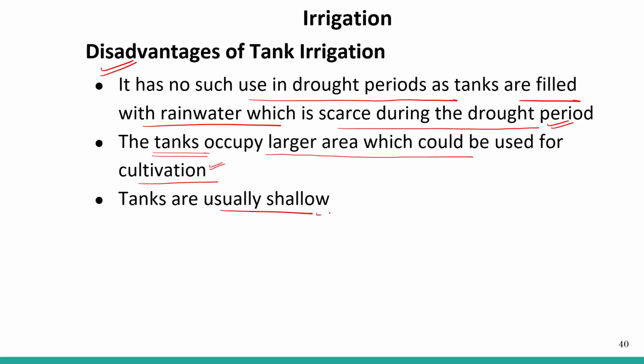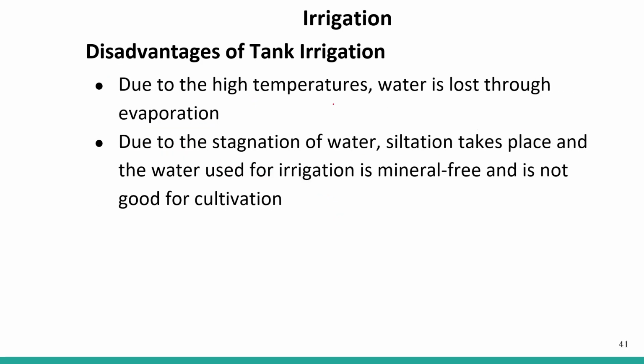Tanks are usually shallow. They are not deep, so they do not contain a large amount of water. Due to the high temperature, water is lost through evaporation. Again, when there is a lot of heat, water is lost through the process of evaporation.